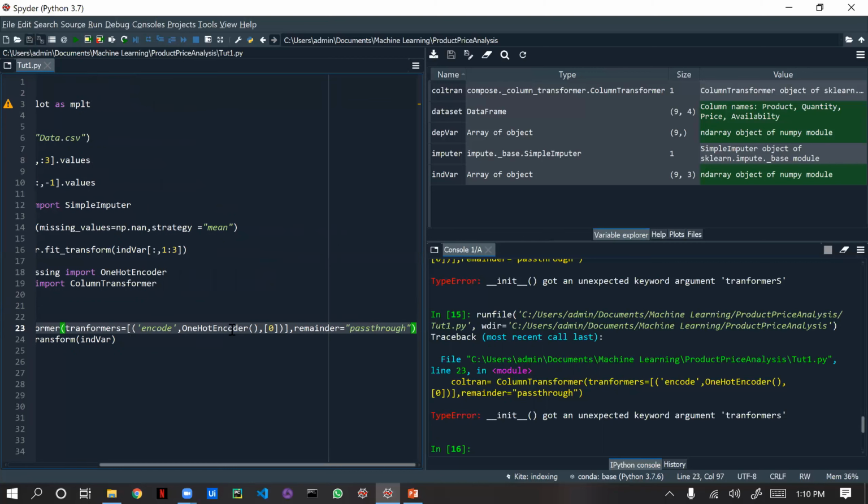Again, it's the same error. Let me go through this again.